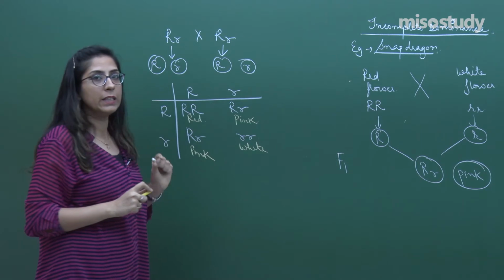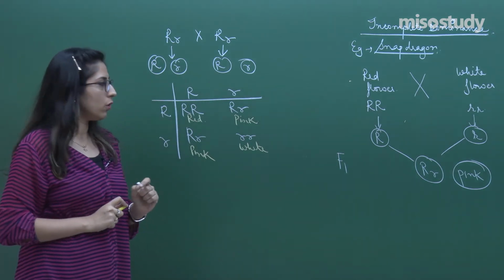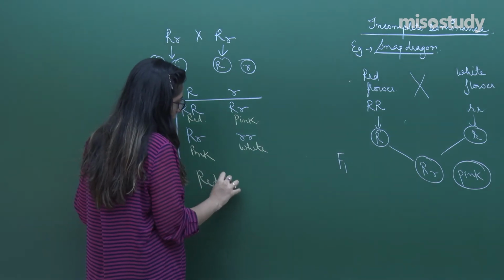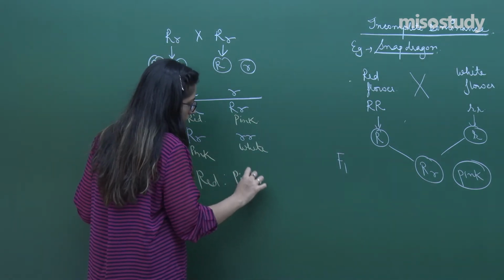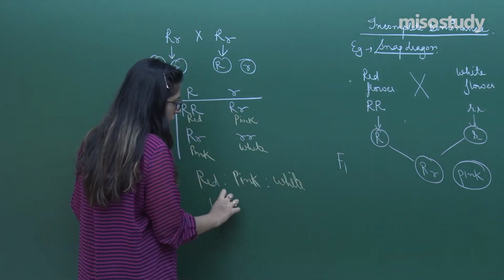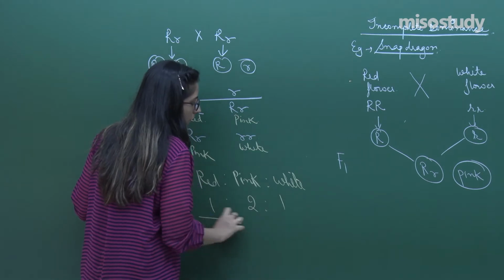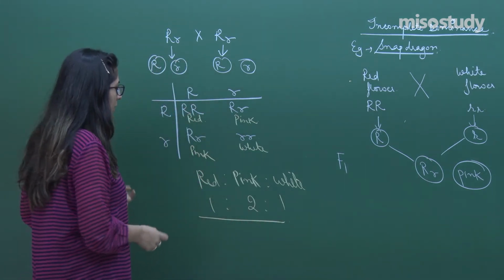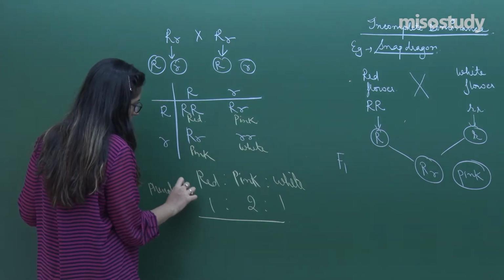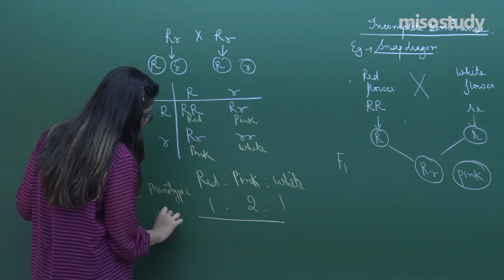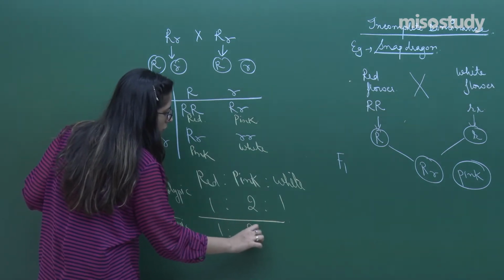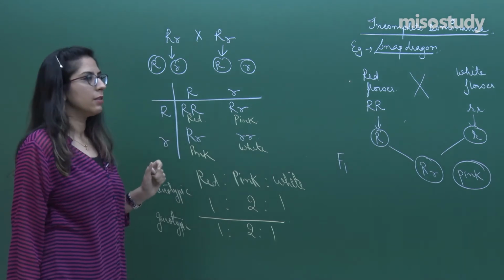This we have studied in detail in the sessions. So, hope you remember that red is to pink is to white. The ratio that comes out is 1:2:1. That is a phenotypic ratio. To talk about the genotypic ratio will also be 1:2:1. Right? So this is a correct answer.